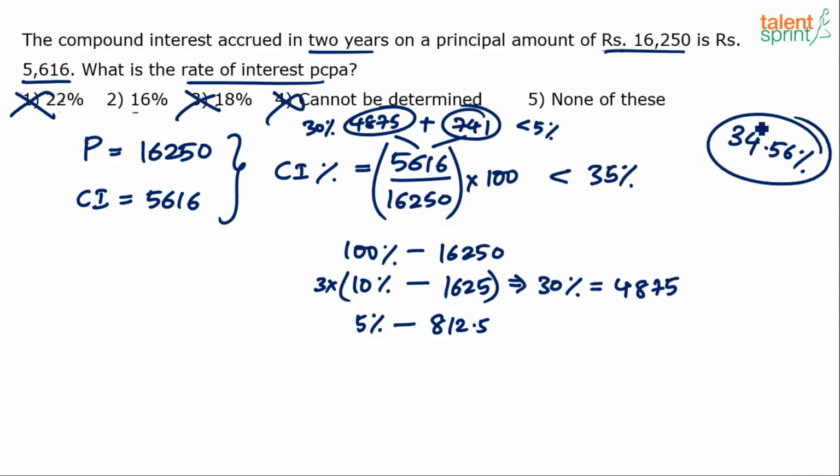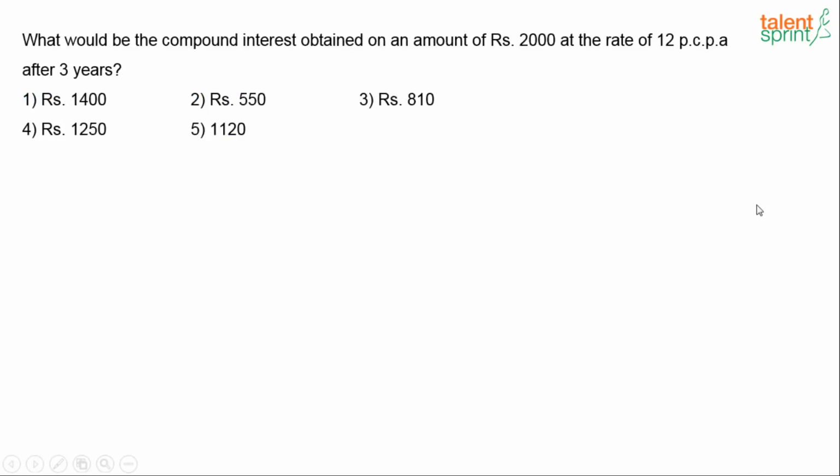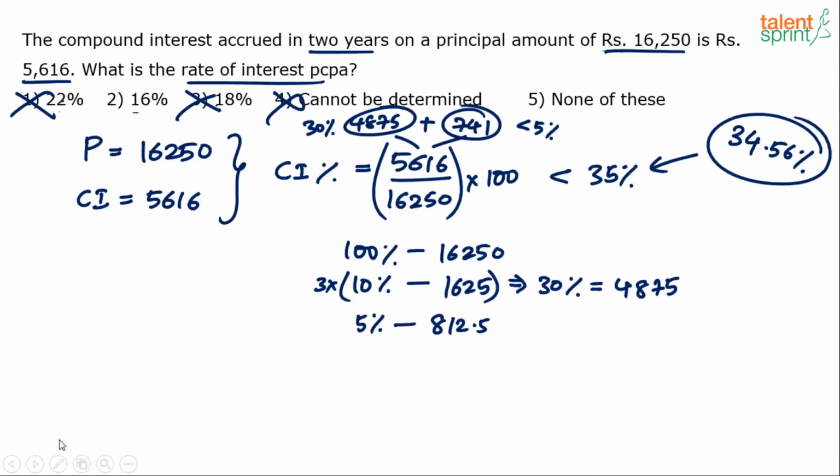34.56. Yes or no? Is it not in this range? If I take 16, I'm getting 34.56. Looks like 16 is the right answer. 16 is the right answer, right? So, of course, you can still argue that fifth option, none of this, is there, and we may have to do a precise calculation.